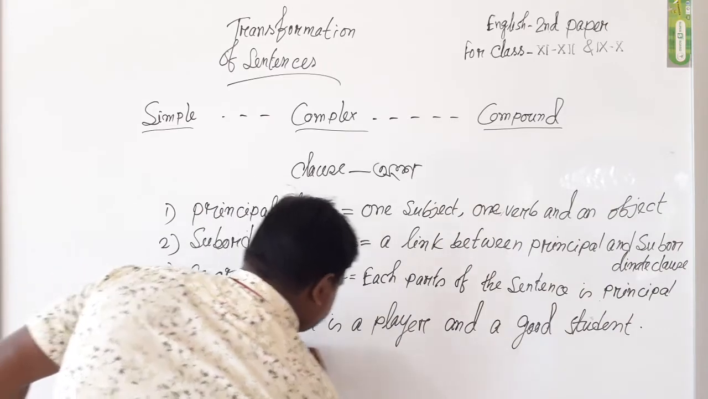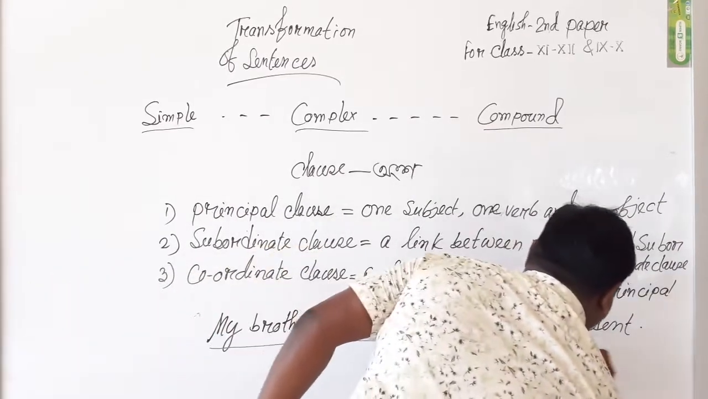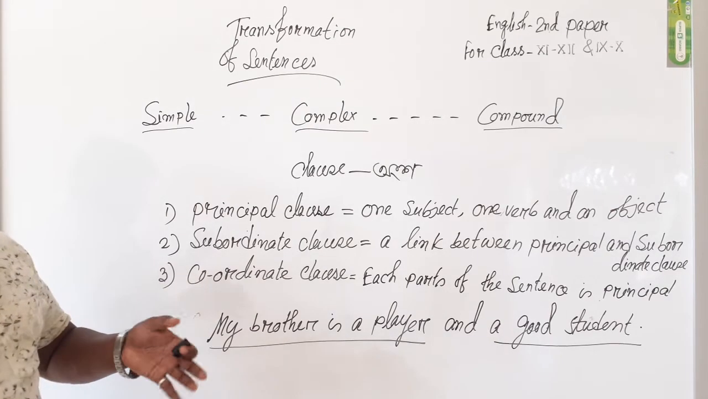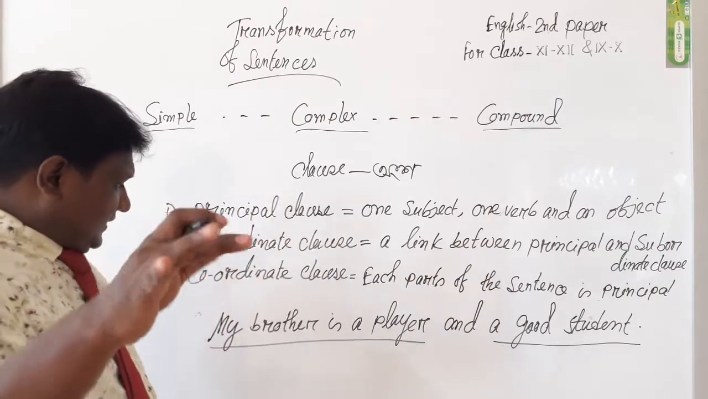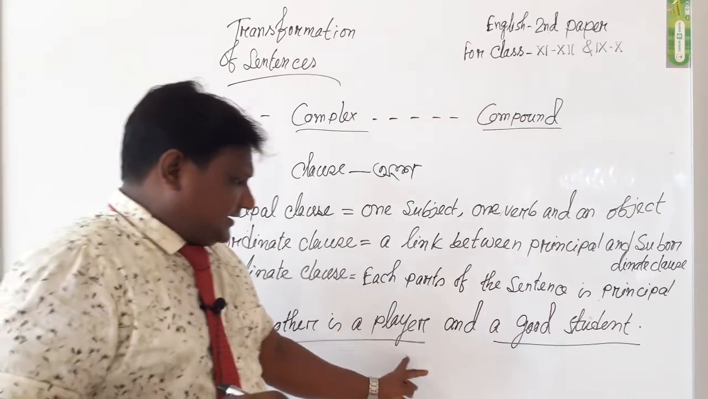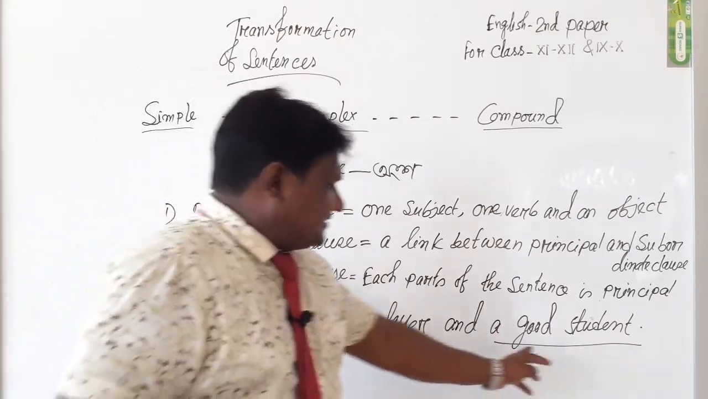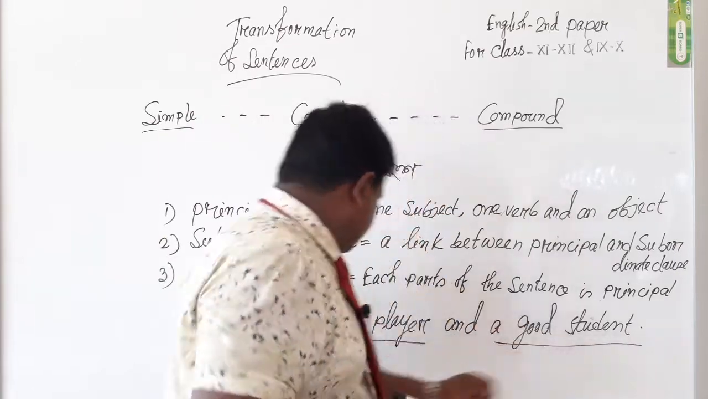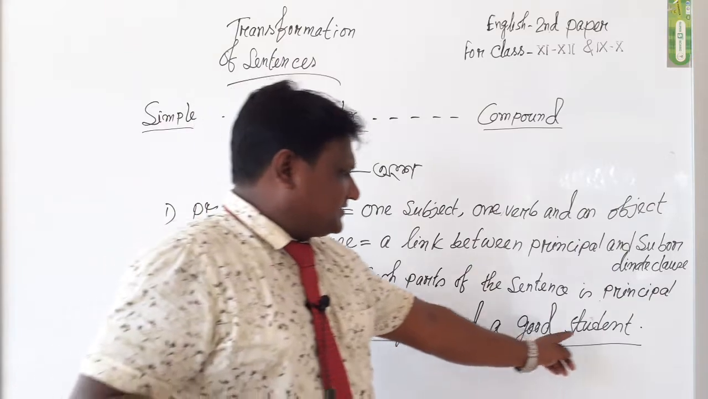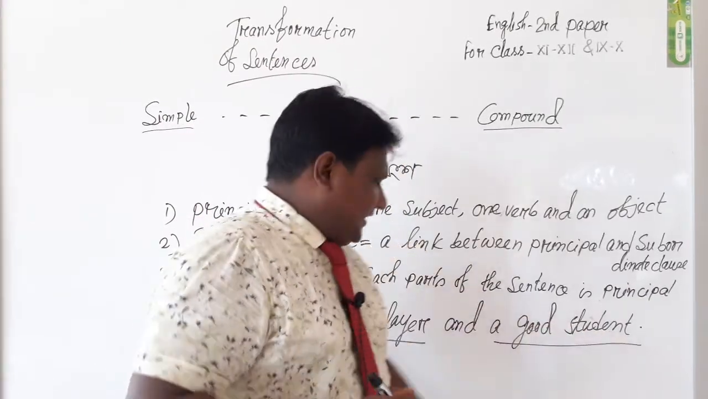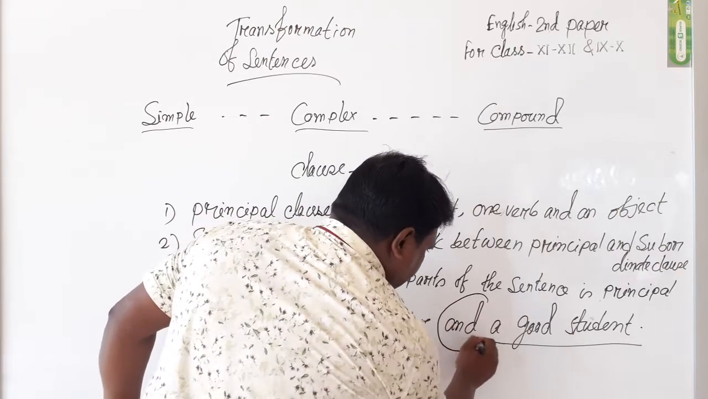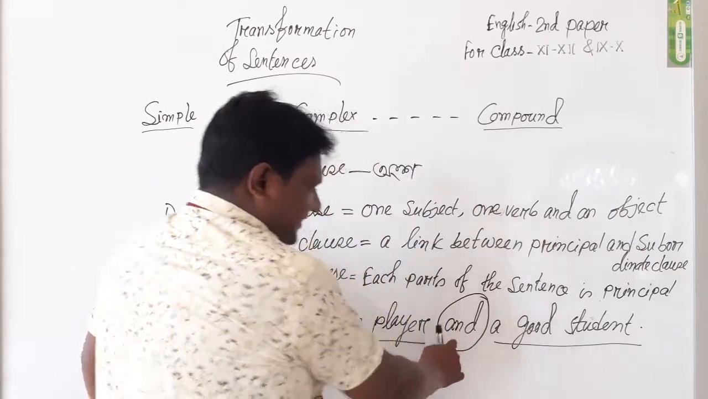Here, two clauses are given in the sentences. Please look at me and you can clearly identify that my brother is a player. My brother is a good student. Please see again. My brother is a player. My brother is a good student. Here, the two sentences are added with and.